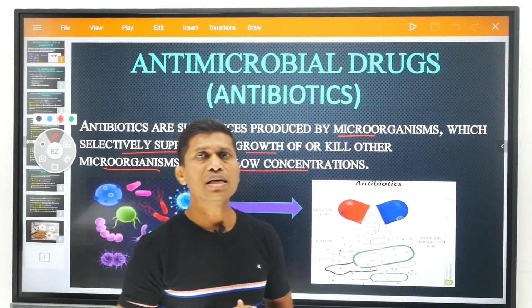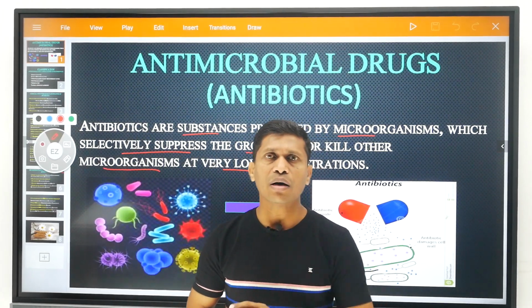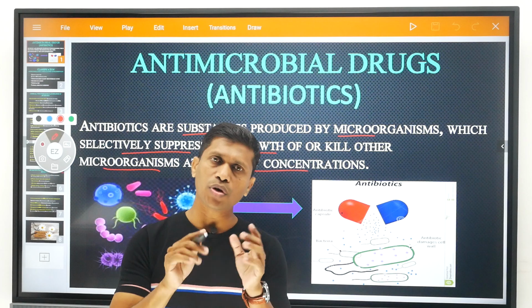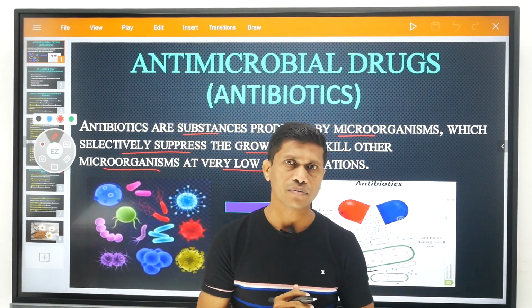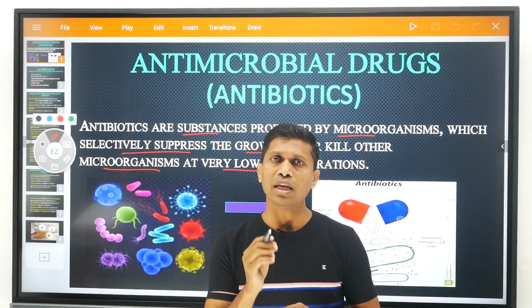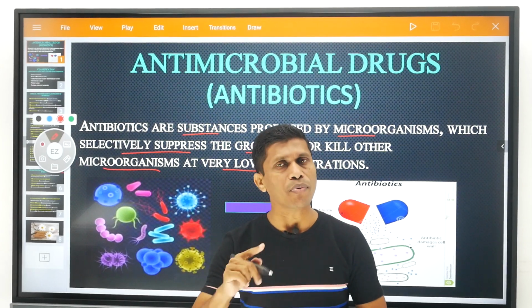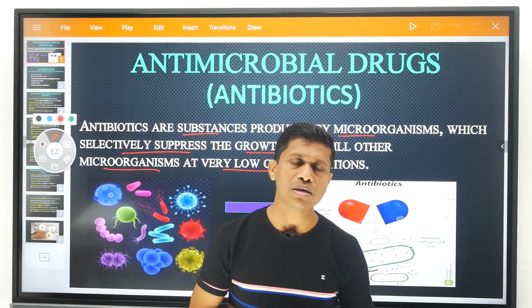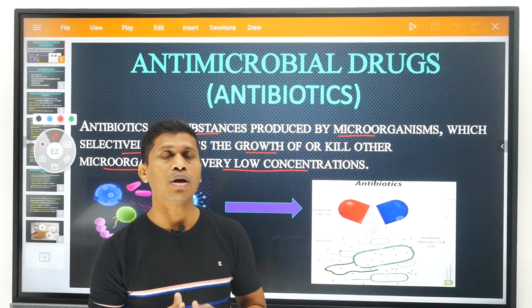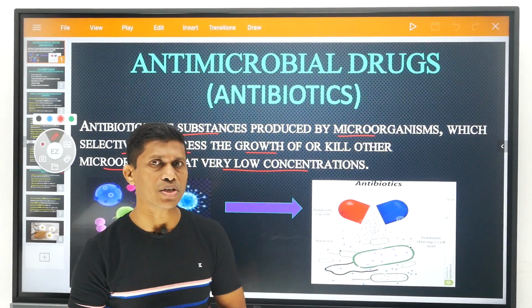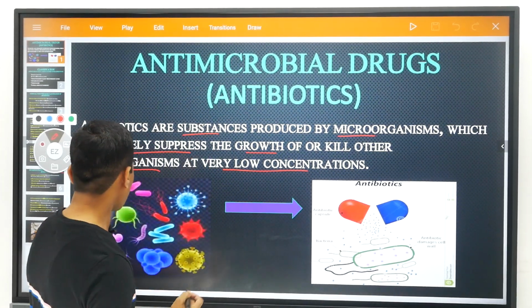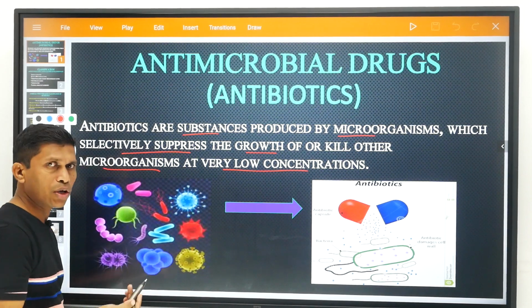It means these antibiotics are chemical compounds, or any substance, produced by microorganisms. That compound inhibits or prevents the growth of other microorganisms, or kills them, at very low concentration. For example, this is the diagram of the microorganisms.